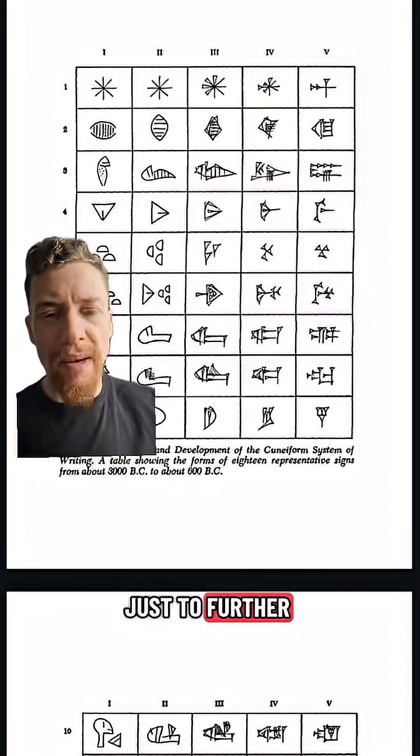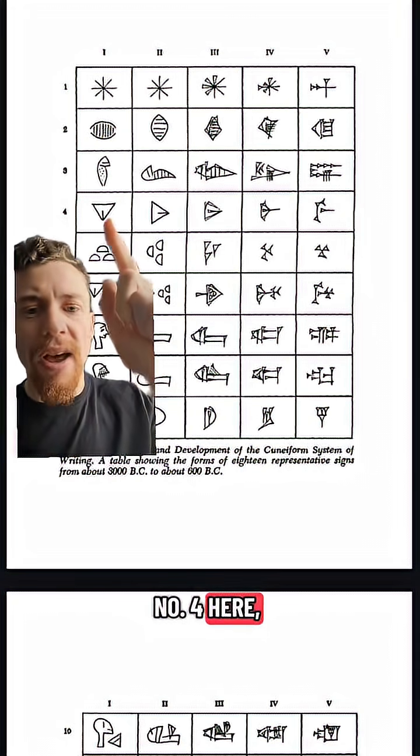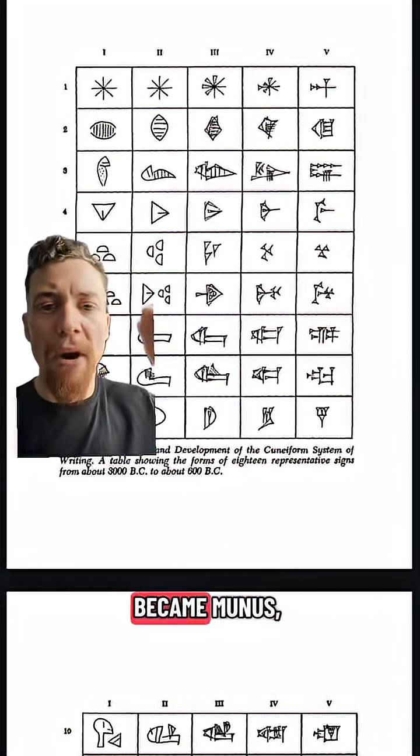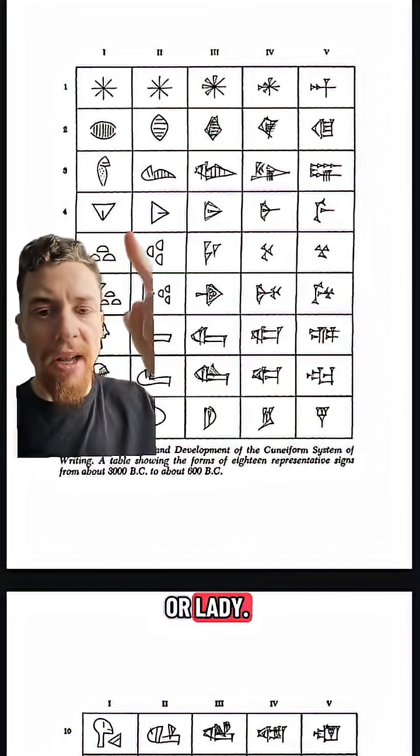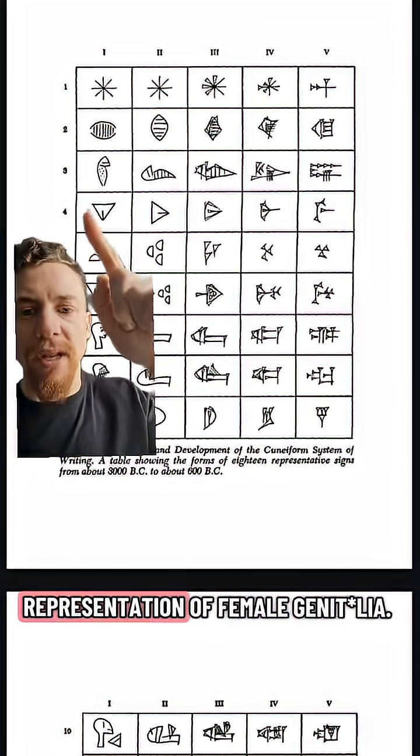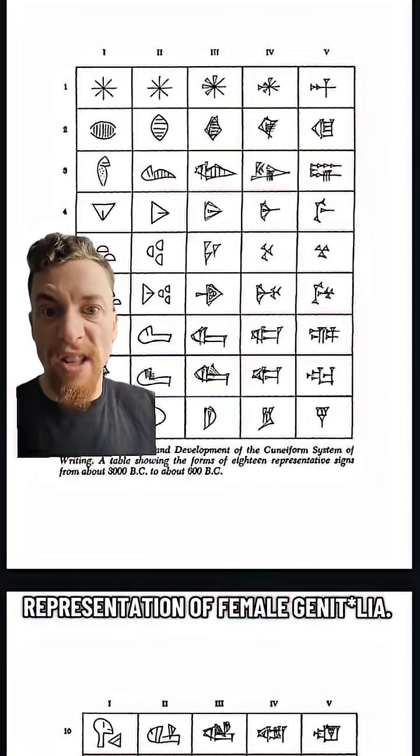And finally, just to further demonstrate, if we look at number 4 here, this is the cuneiform symbol which became Munus, which means woman or lady, and as we can see here, it is a representation of female genitalia.